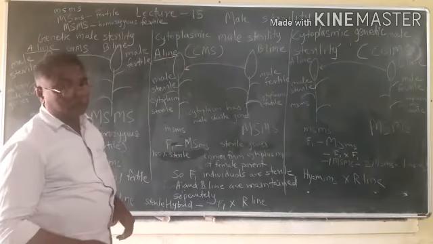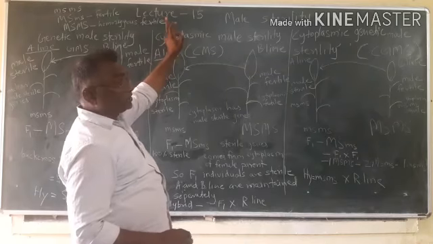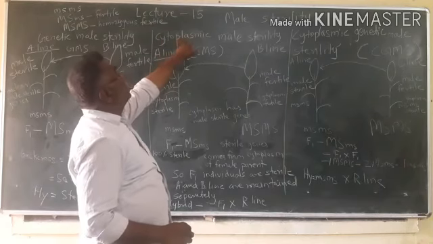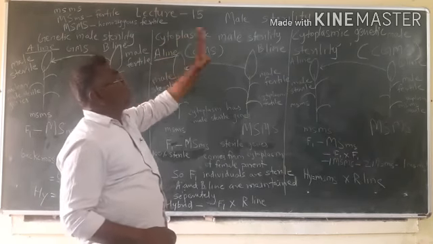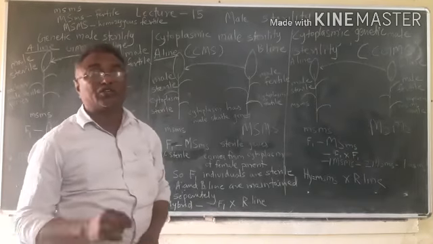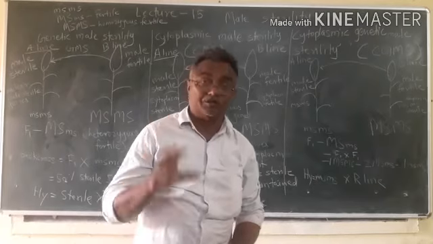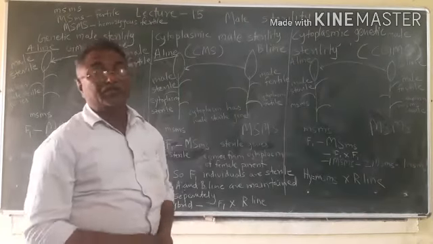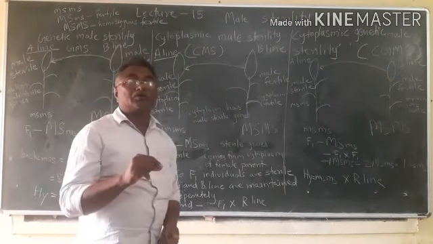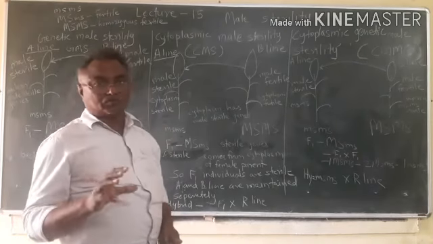So for the production of hybrids, cytoplasmic male sterility is used in self-pollinated crops which are vegetatively propagated, meaning crops in which seeds are of no use.